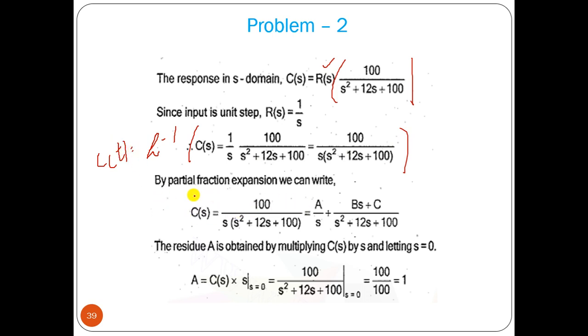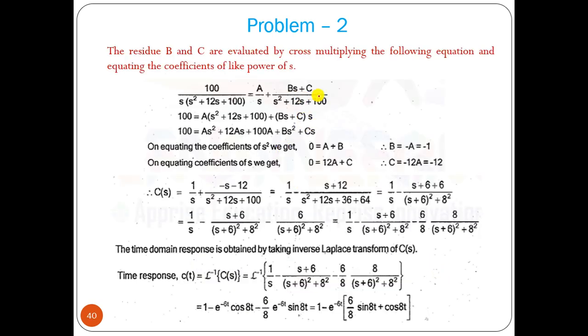We can apply the partial fraction expansion method, 1 by s plus (Bs plus C) by the quadratic factor. A we can find out, then B and C we can find by equating the coefficients of s square and s terms, so that we can put them here. Then what we have, this is the part that we have.